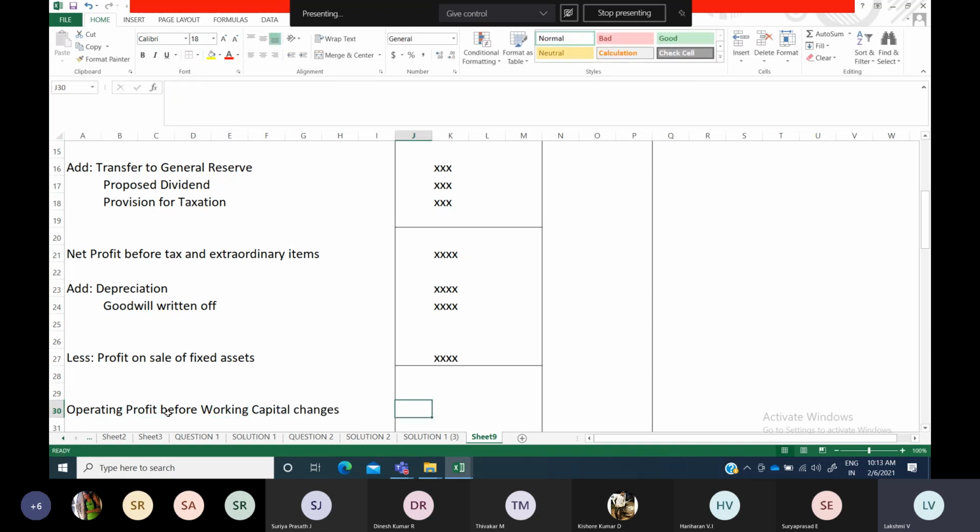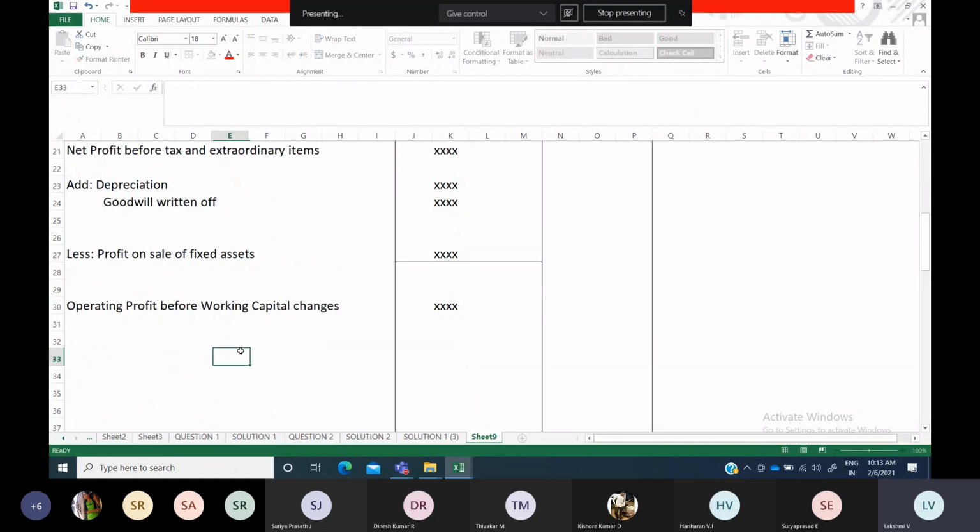So whatever amount you get here is known as operating profit before working capital changes.